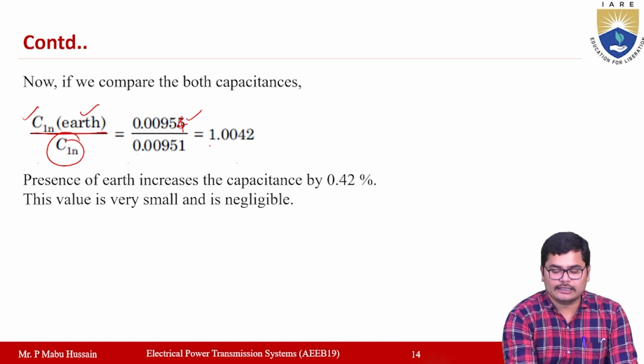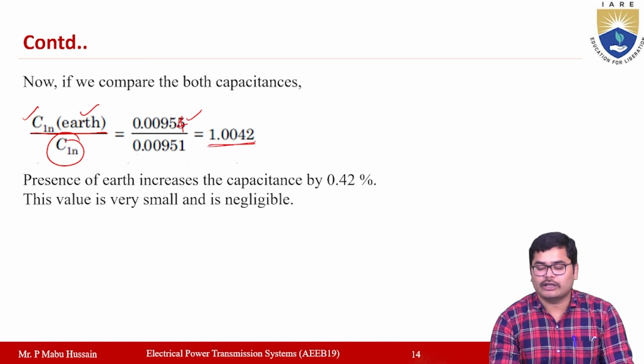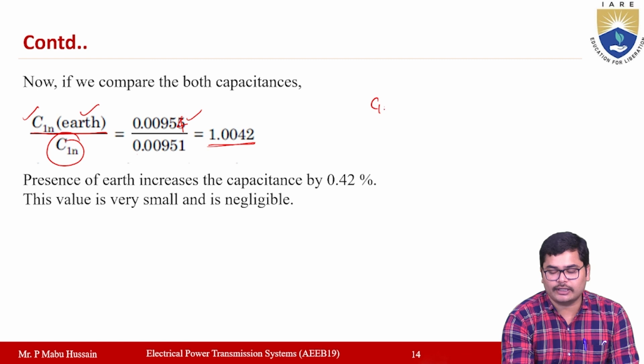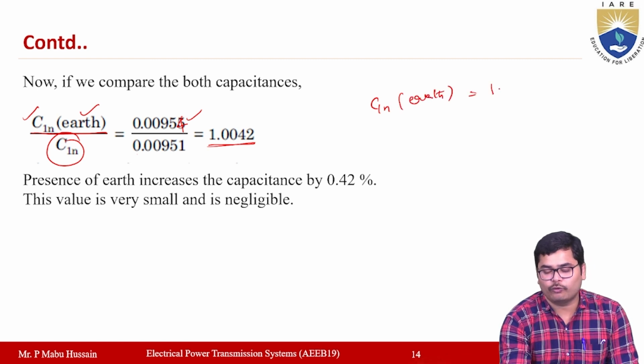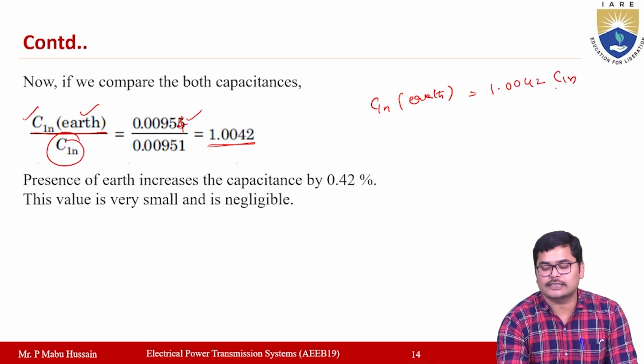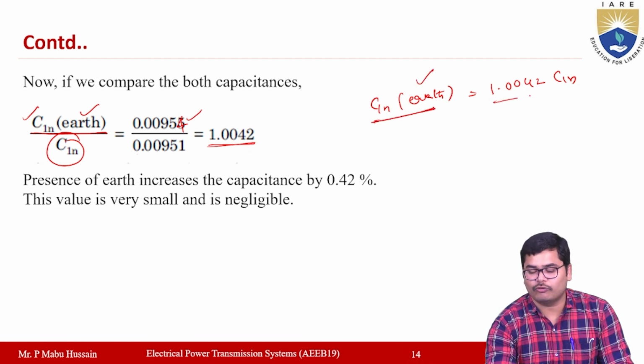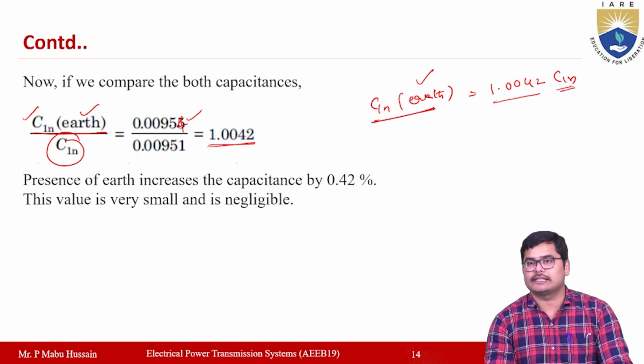Okay, now if you calculate this, the ratio will be equal to 1.0042. So the value of C1n with earth will be equal to 1.0042 times the value of C1n. Okay, so the per phase capacitance when you consider the effect of earth will be 1.0042 times the value of C1n for this case.